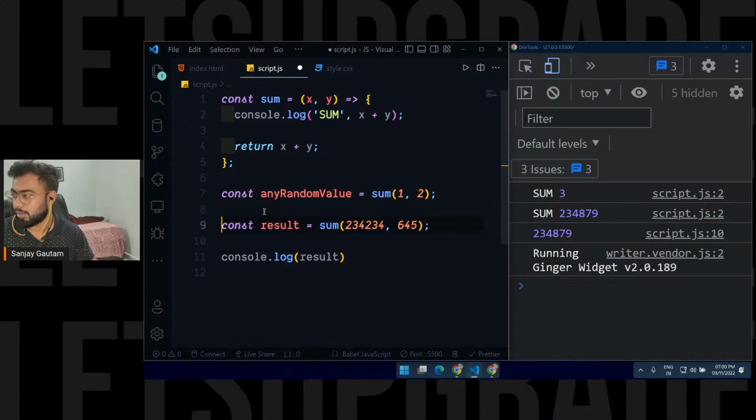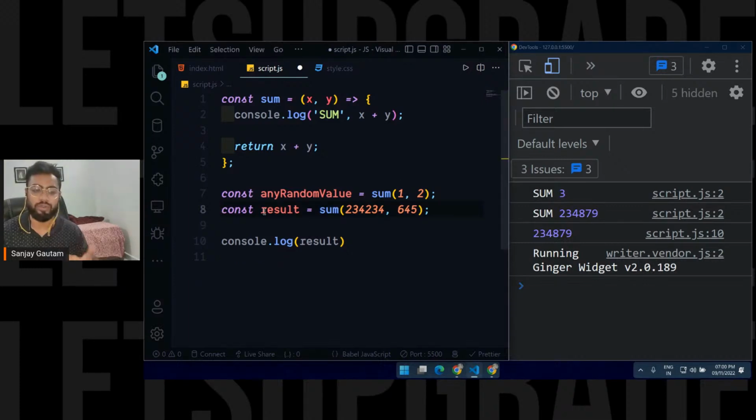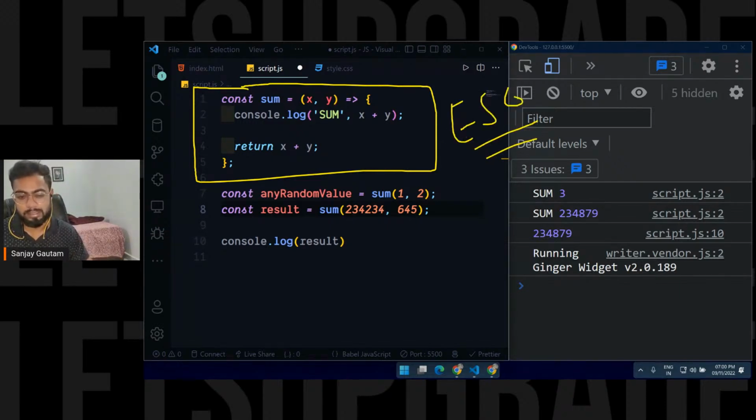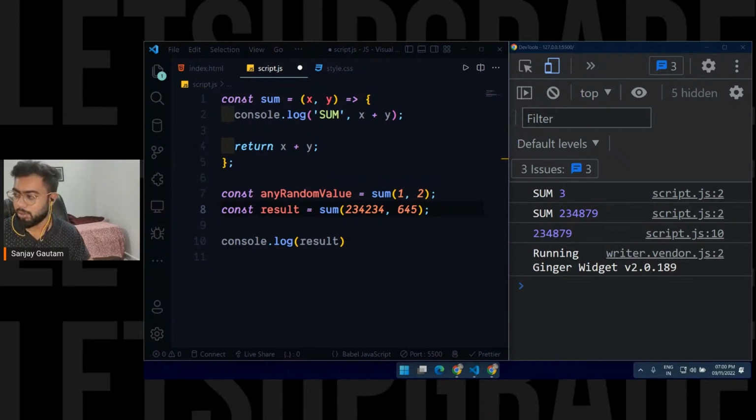Okay, so that is all about function. I'll just go through one more way. There's one more syntax by using which you can create a function. By the way, I'll suggest you go with this syntax. It's the latest way to create a function in JavaScript according to ES6. And we have one more way to create the function.